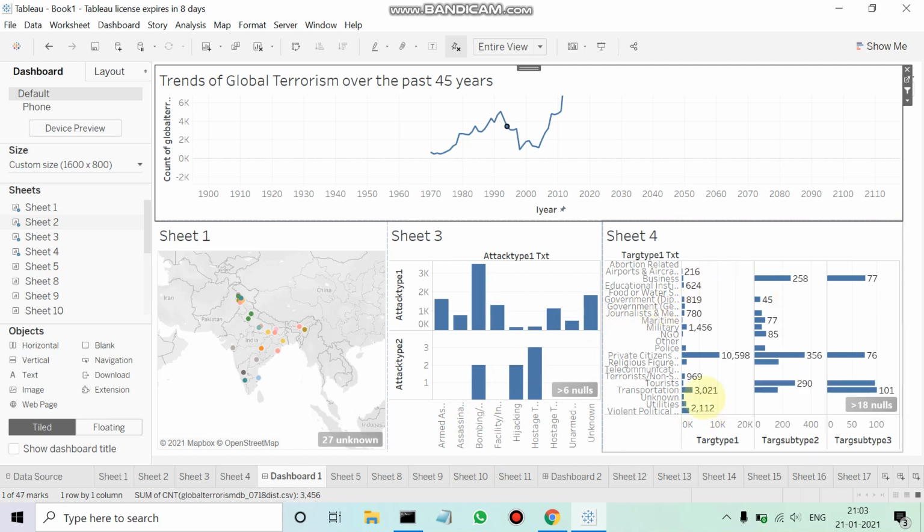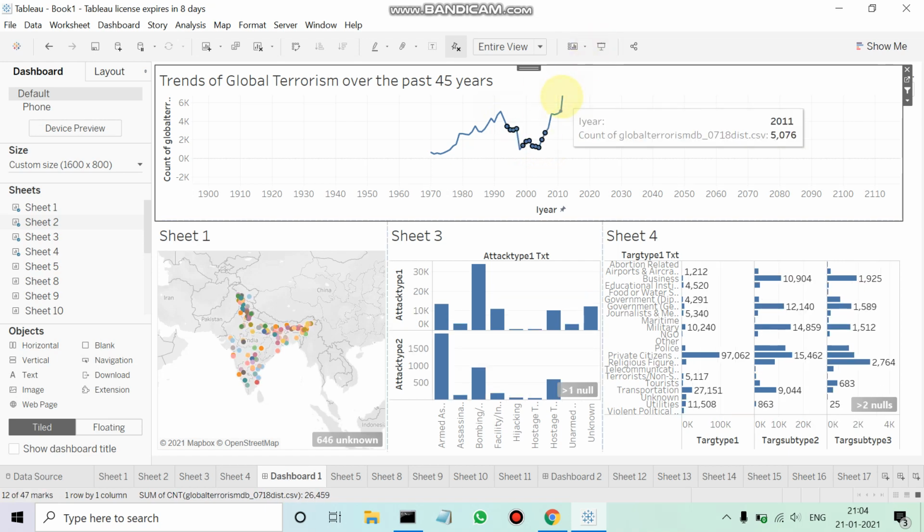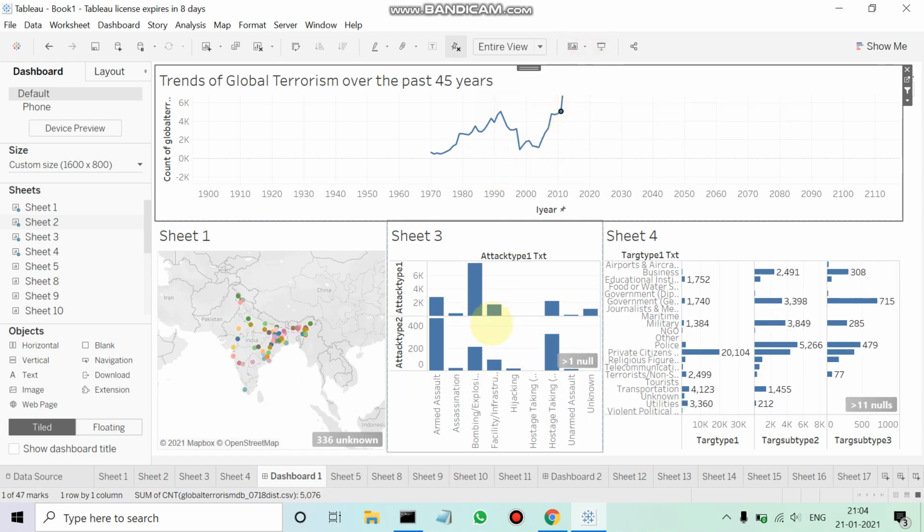Here in the fourth sheet I've plotted the target type, and we can clearly see that the private citizens have been targeted the most, with the target type 1 having 10,598 casualties. We could even go ahead in the timeline, and since this is an interactive graph, we can see how the trends have changed for different kinds of attack types.